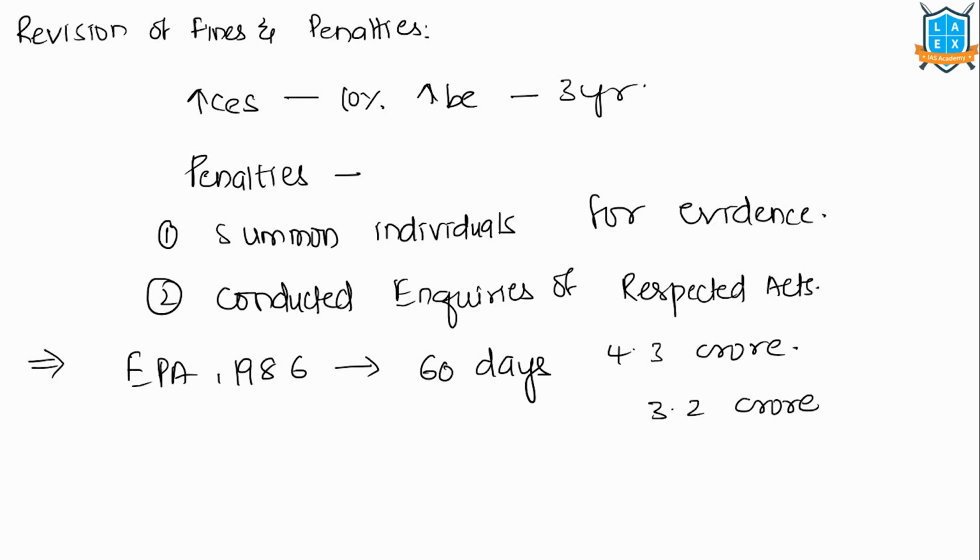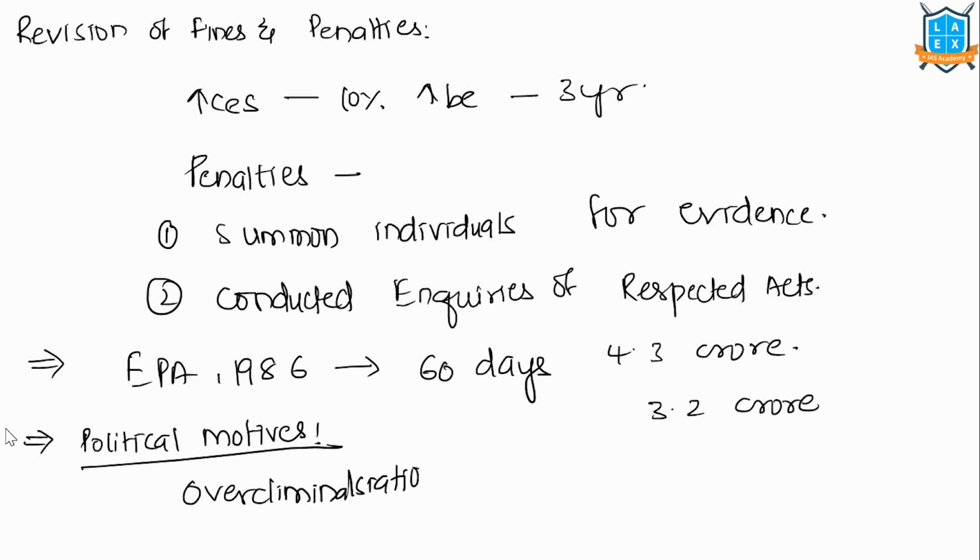What are the political motives of this bill which they have introduced? First one is political motives. Criminalization often becomes a tool for governments to project a strong image, as they are opposed to wrongful conduct. Governments offer little in the way of justification to support such decisions. This phenomenon has been termed over-criminalization by scholars.